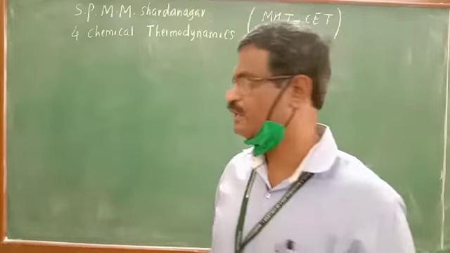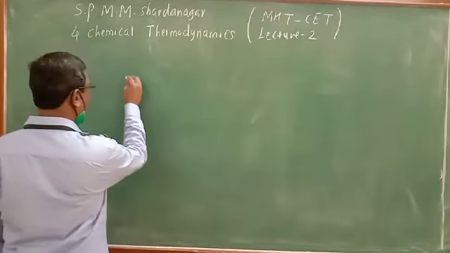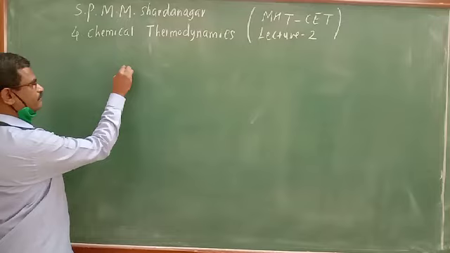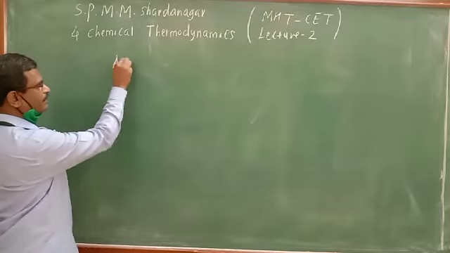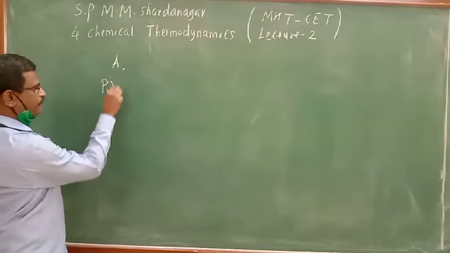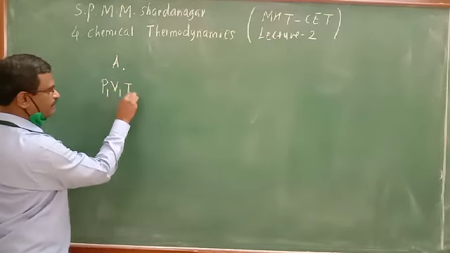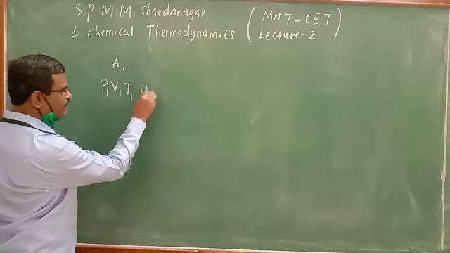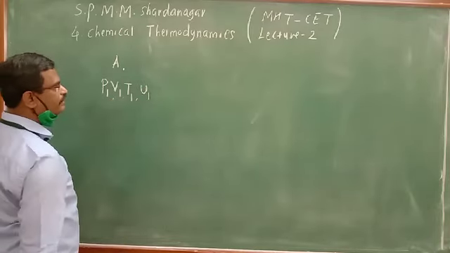See over here. For example, the initial state of the system is A, where pressure is P1, volume V1, temperature T1 and internal energy U1.